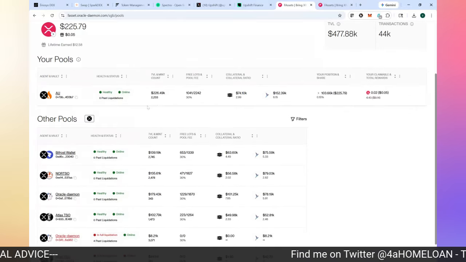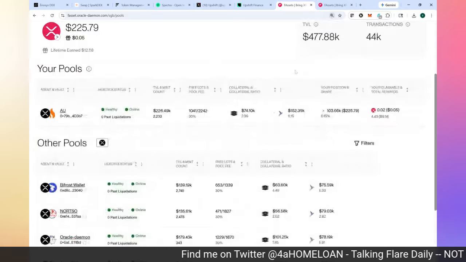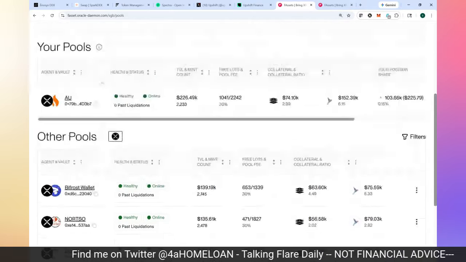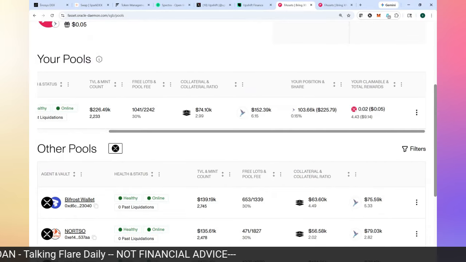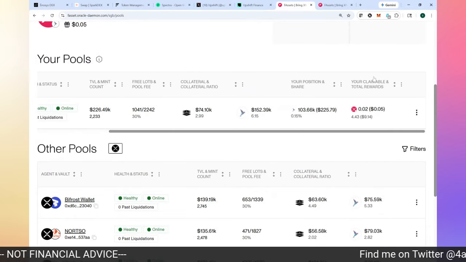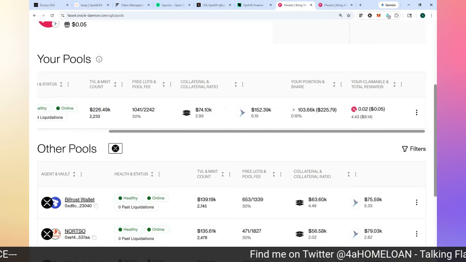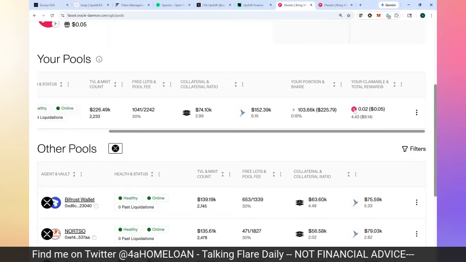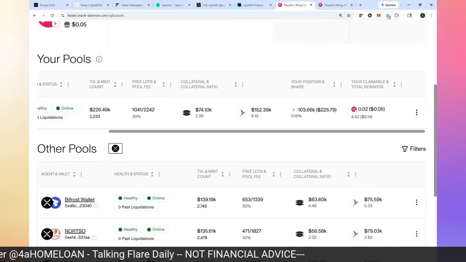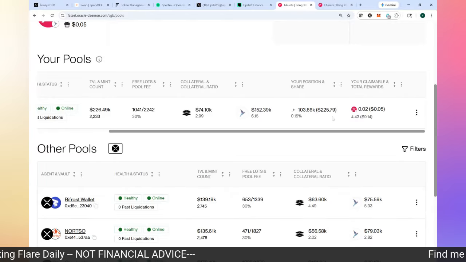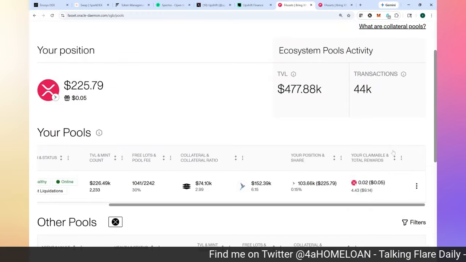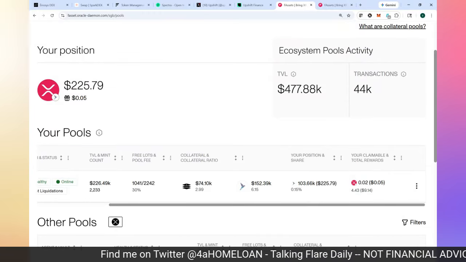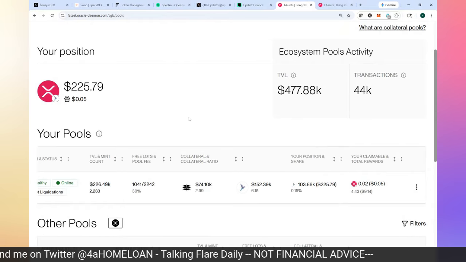So you can see here, let me make this a little bit bigger. You can see here I'm participating, I'm providing my collateral for the AU pool, right? It shows you how much I'm providing, 103,000, and it shows you my claimable rewards, 0.025 cents FXRP. So I provide this collateral, my Songbird tokens, and I'm earning FXRP as a result of that. So I can go ahead and claim that. I'm going to let that probably aggregate up a little bit more, but I could claim my rewards for this, and then I could use that to do other things.